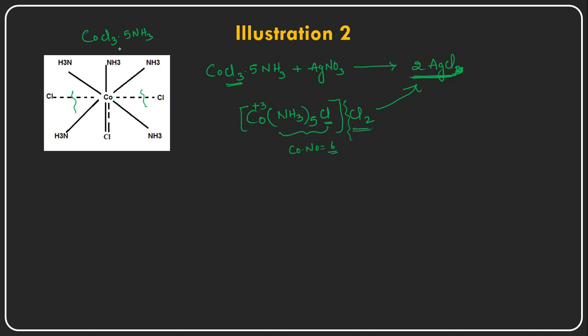The ligands present inside the coordination sphere are attached to the cobalt with solid lines, stronger bonds, and have an intimate association, and for that reason they are non-ionizable, right? But these others are ionizable, and that is the reason they give 2 moles of silver chloride.